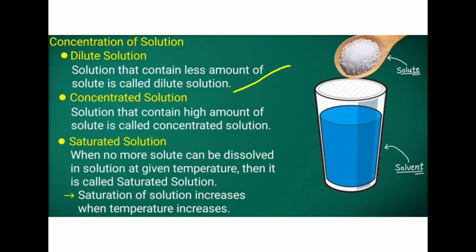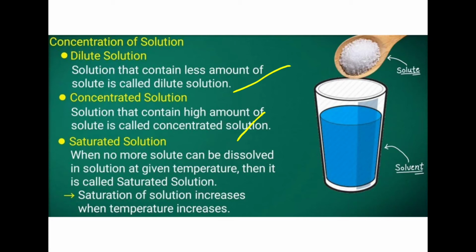So understood, if you are taking 1 glass of solvent, water, and mixing 1 teaspoon of sugar or salt, it is only a least amount of solute. So if you are dissolving that, then that solution is called dilute solution. And what is concentrated solution? The solution that contains a high amount of solute is called concentrated solution. So again if we are adding 2-3 spoons of salt or sugar extra, then that solution will be changing to concentrated solution. Okay, the solution that contains a high amount of solute is called concentrated solution.